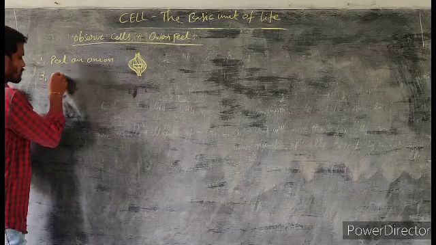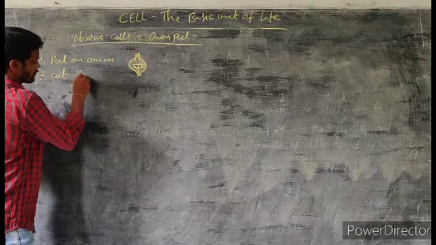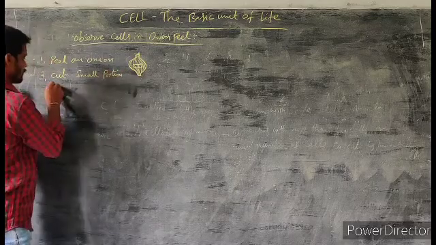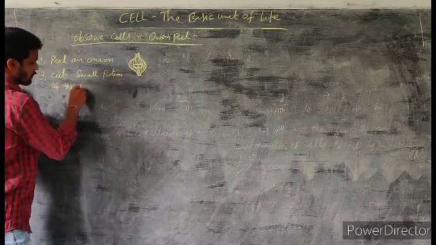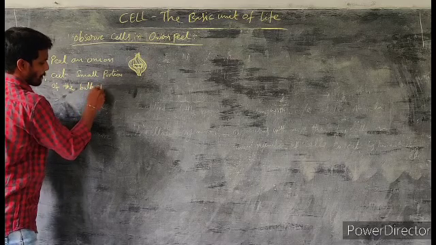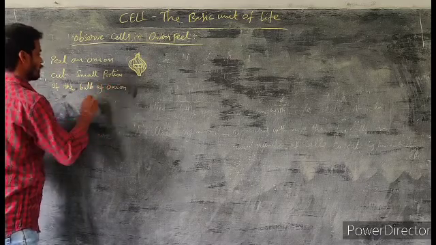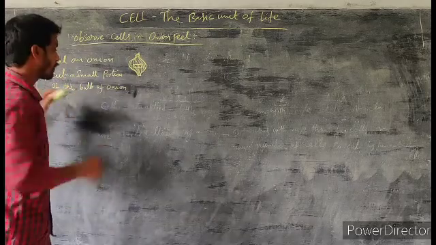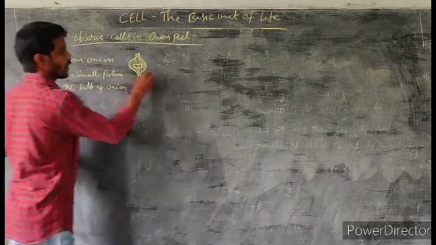Second one, cut a small portion of the bulb of the onion.